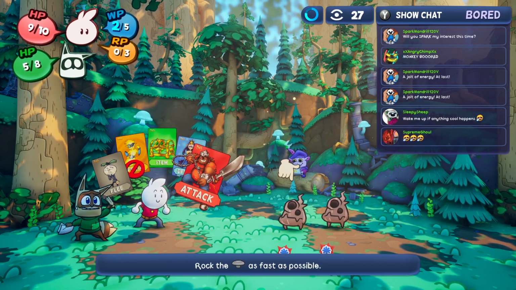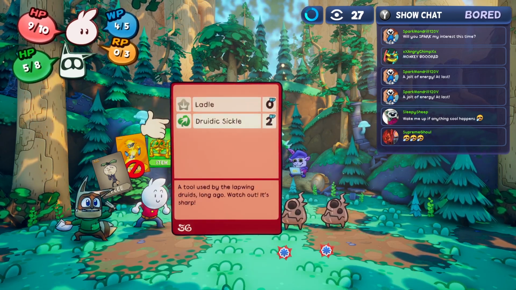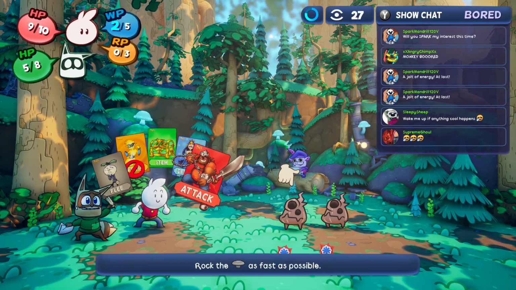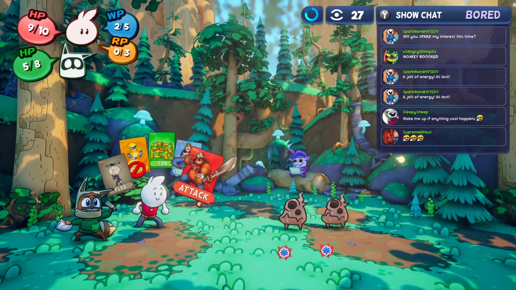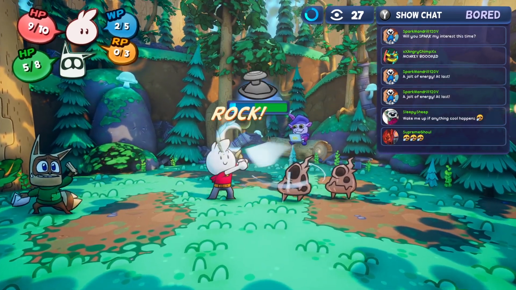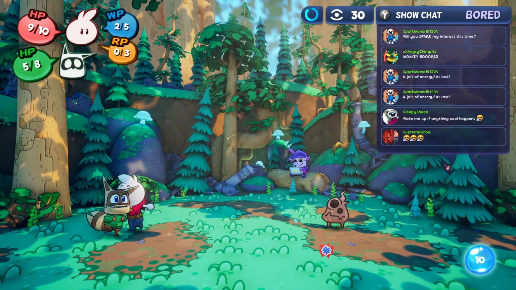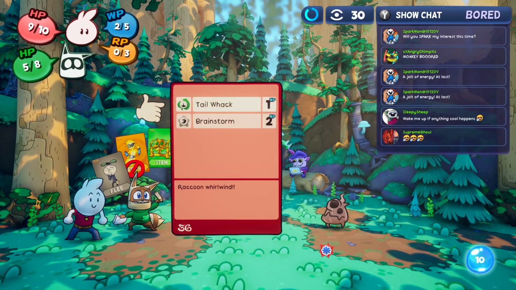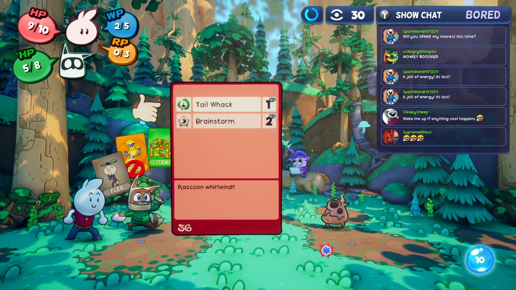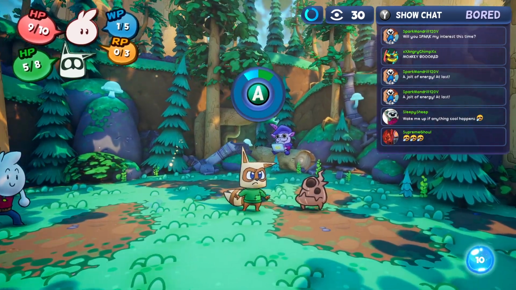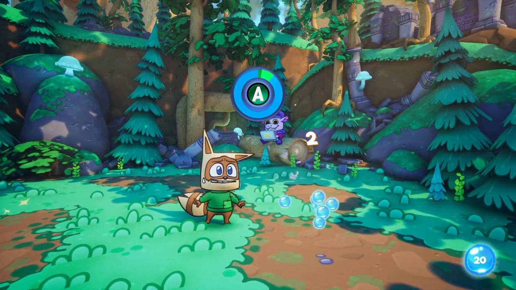So, okay. We're gonna do the Druidic Sickle. Rock the analog stick as fast as possible. There we go. Some of these enemies only have 2 HP, so pretty easy to beat.